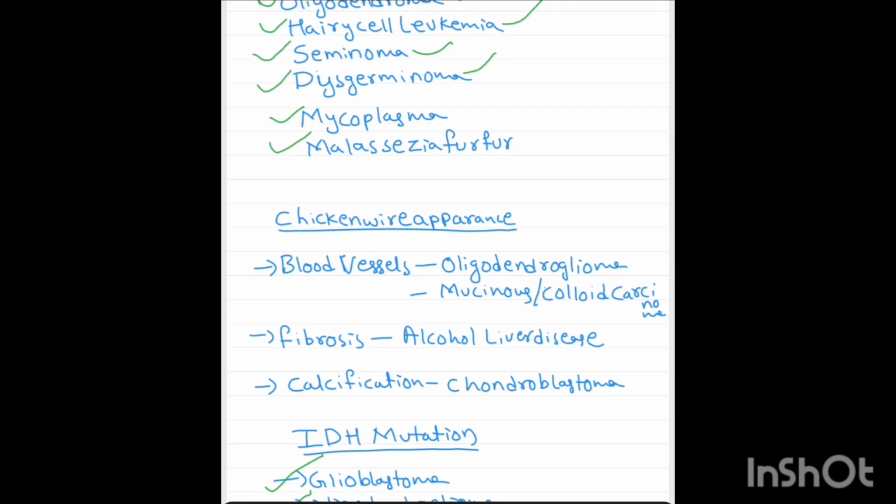Okay, coming to the chicken wire appearance. In blood vessels, it is seen in oligodendroglioma and mucinous colloid carcinoma of the breast. Here, the breast.